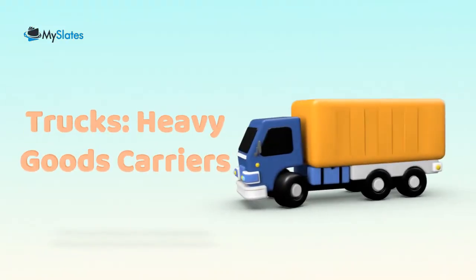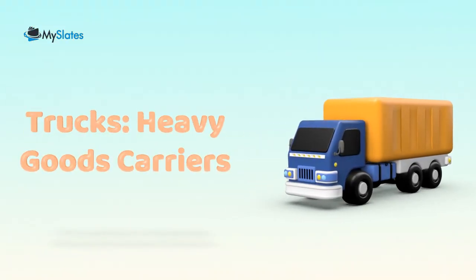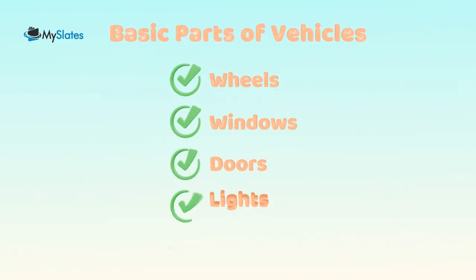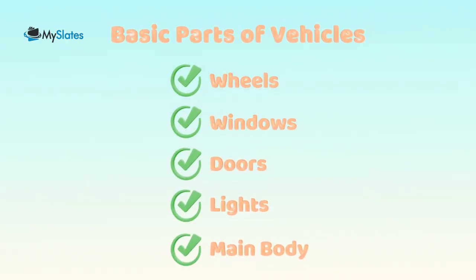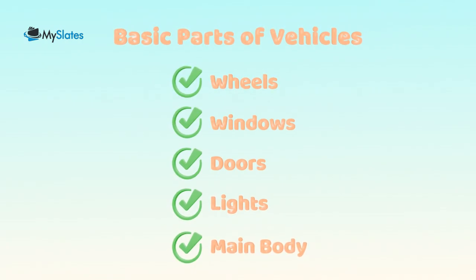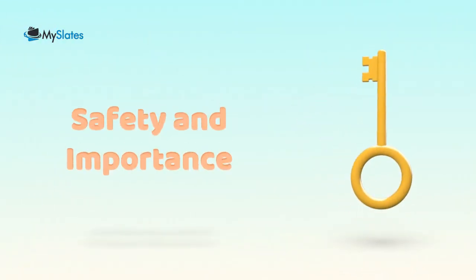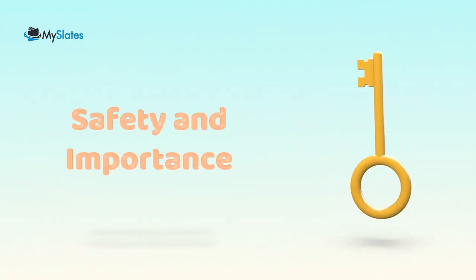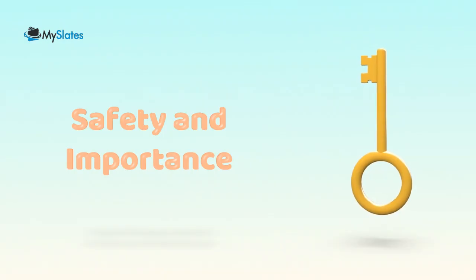Trucks are very big vehicles designed mainly for carrying heavy goods like food or building materials. All three share basic parts: wheels for movement, windows for visibility, doors for access, lights for safety, and the main body for carrying. Understanding these parts helps us know their importance and how to stay safe, like using doors carefully.